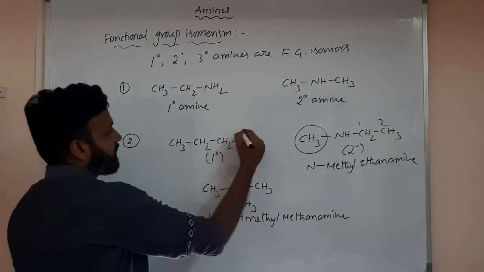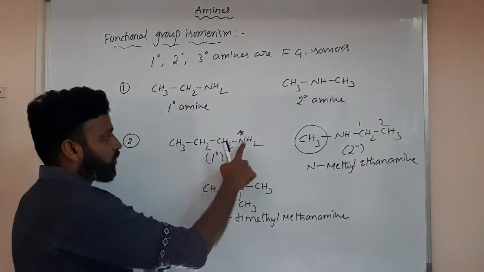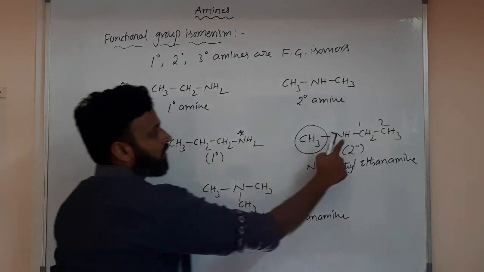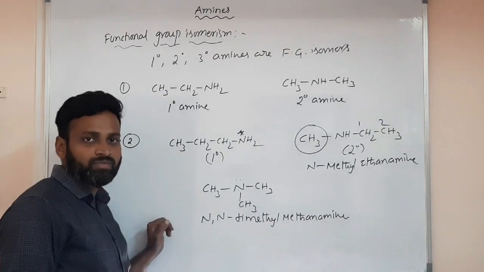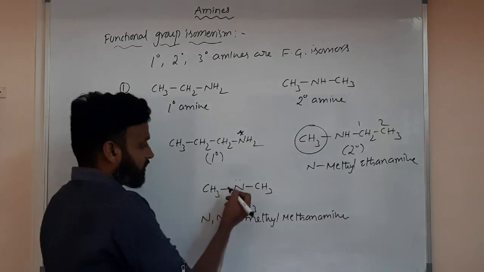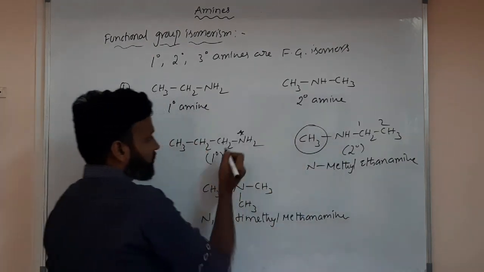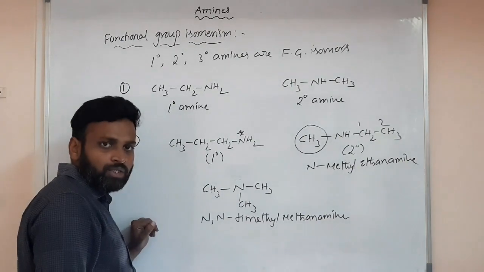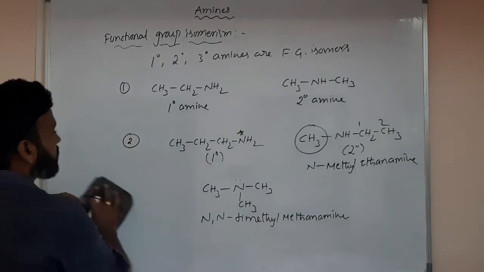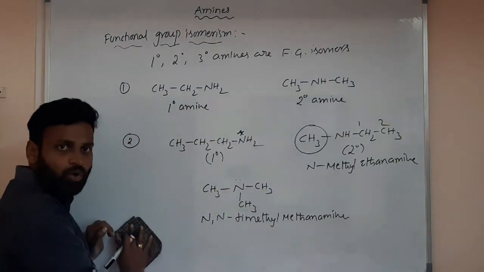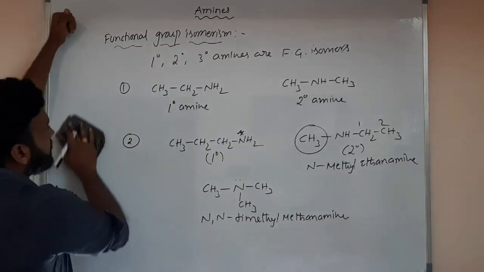On what basis do we say this? Check hydrogens or alkyl groups. Two hydrogens means one alkyl group. One hydrogen means two alkyl groups. No hydrogen means three, because the total valence of nitrogen is 3. So here there is no hydrogen, only N as the functional group; here NH, and here NH2. So there is a difference. These are functional group isomers. Functional group isomerism means having different functional groups, here different functional groups with nitrogen.